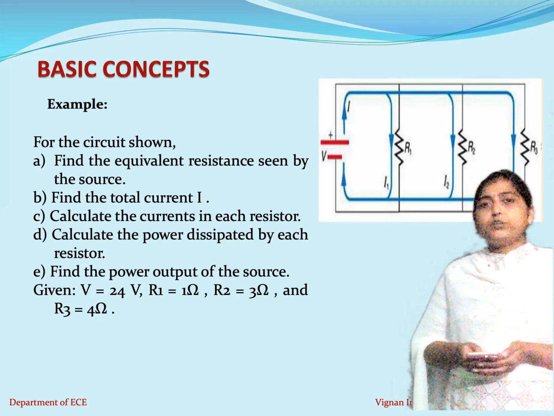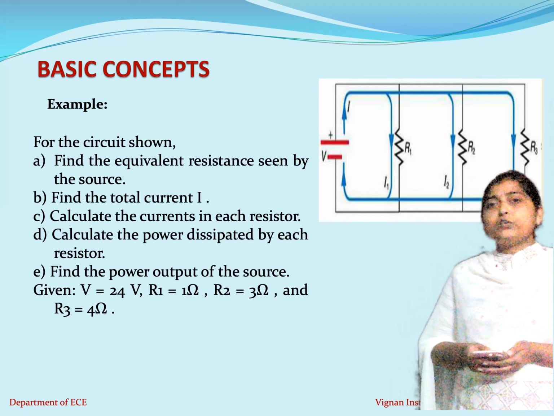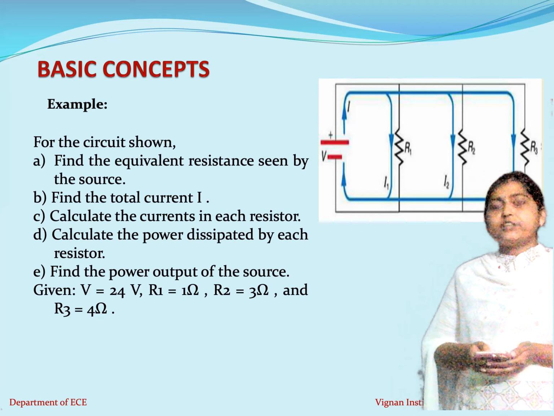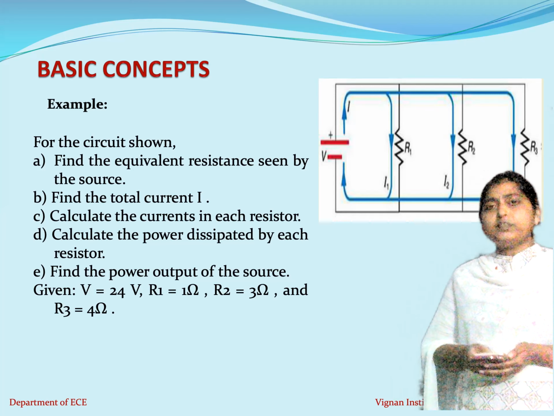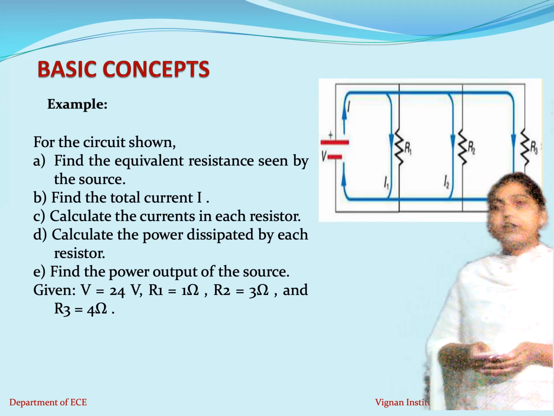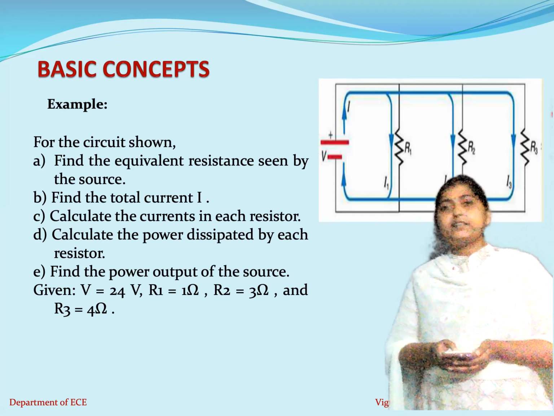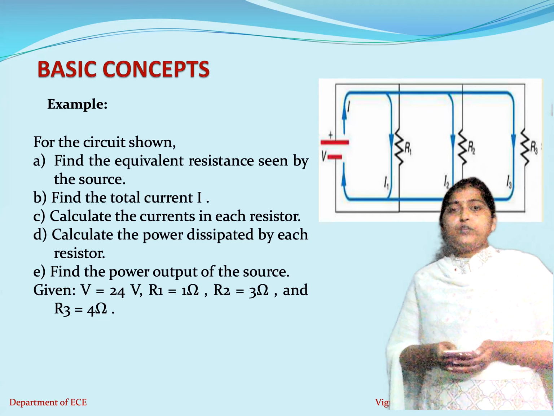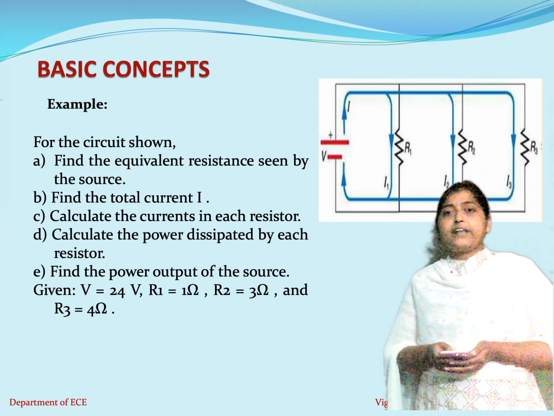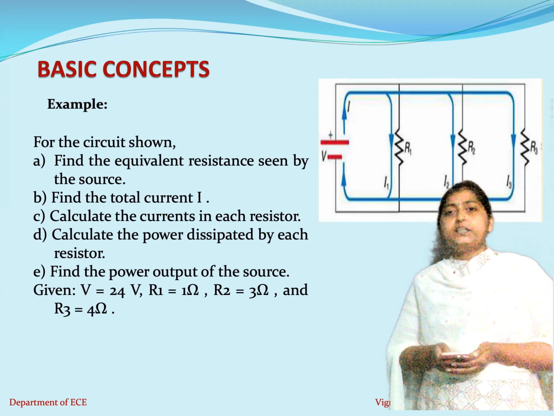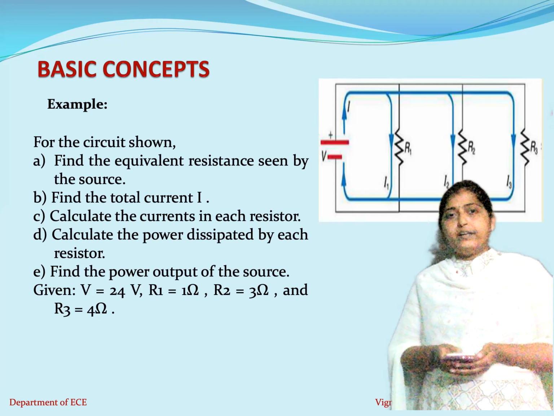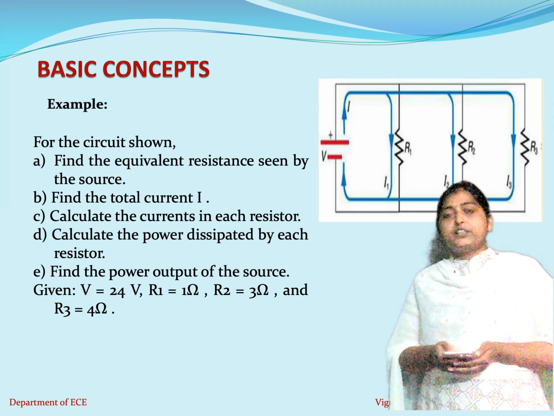Now find the total current. Once you find the total equivalent resistance of the circuit, we have the total voltage V equal to 24 volts. Now we apply Ohm's law. According to Ohm's law, I can be written as V by R. So V is 24 volts, and substituting whatever R equivalent you have got from this calculation, you will get the total current I.